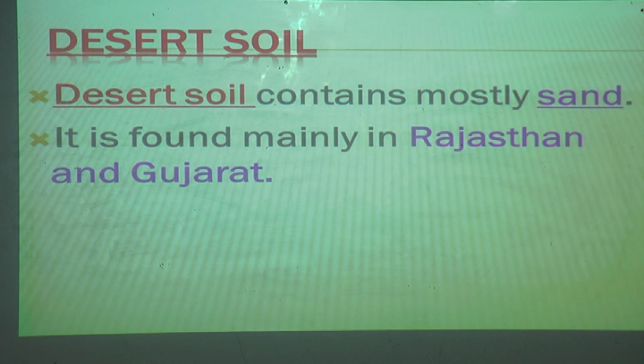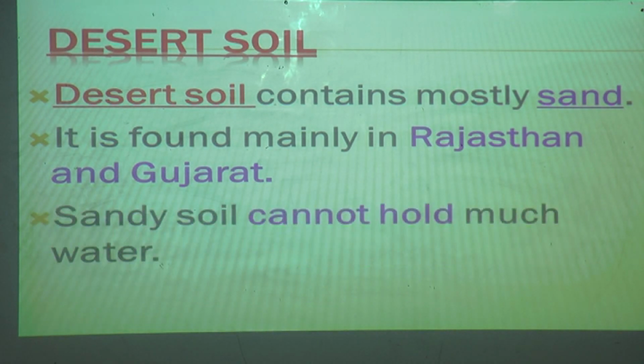It is found mainly in which places? Just now I told you, Rajasthan and Gujarat, we can find this desert soil. Sandy soil cannot hold much water. Whereas black soil and red soil absorb water if we pour it. But in desert soil, when we pour a glass of water, what happens? It will drop down. It cannot hold water because of sand.